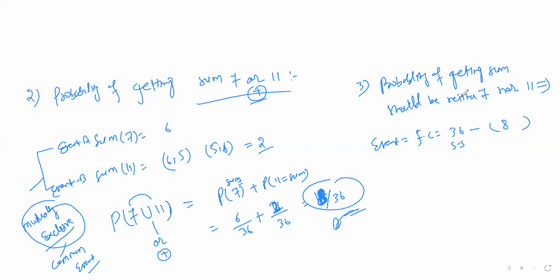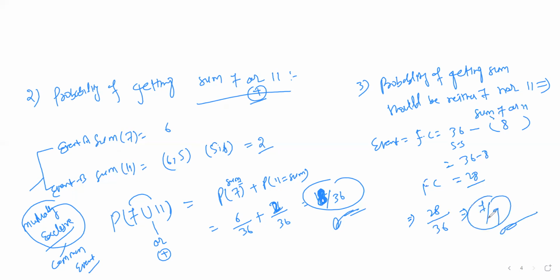See what you do, you know that the total sample space is 36. From that you subtract the cases where the sum is 7 or 11. So 36 minus 8, if you do that, you will get total 28 favorable cases. We can say that the probability will be equal to 28 by 36, and it will be 7 by 9 is the answer.